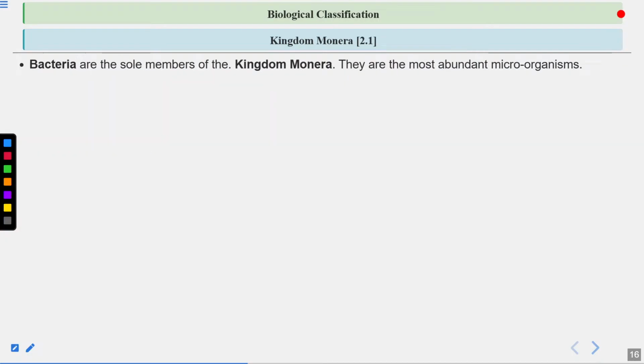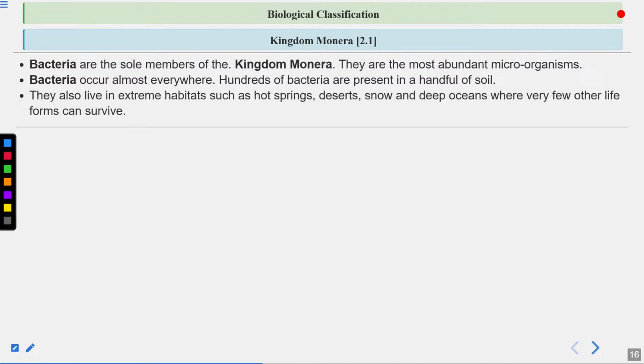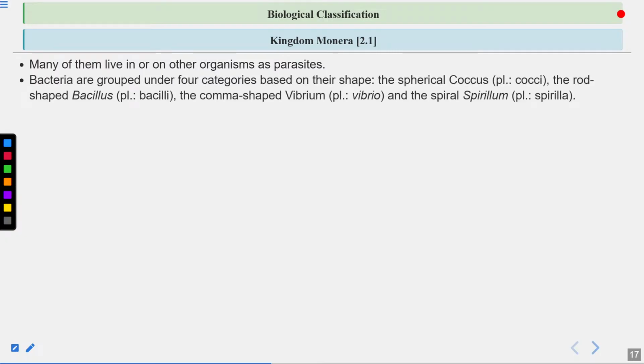Okay, let's talk about kingdom Monera. Kingdom Monera consists of bacteria. Bacteria are abundant organisms. They are cosmopolitan. They are present everywhere. Bacteria can live in extreme habitats such as hot springs, deserts, snow, and deep oceans where any other organisms cannot survive. Many of the bacteria, they are parasitic. They live in or on the organisms as parasites.